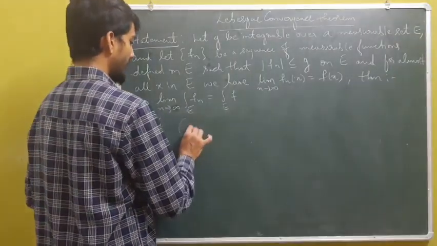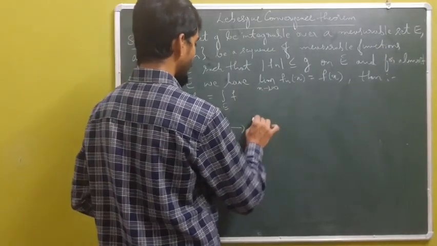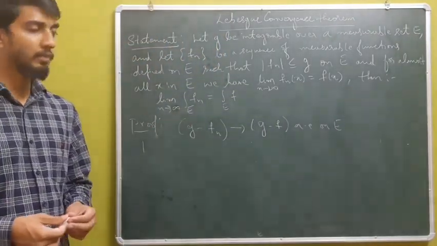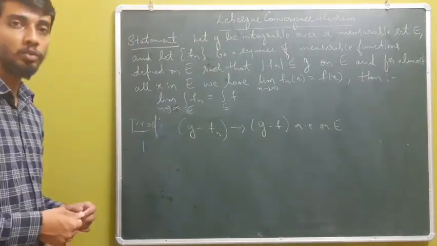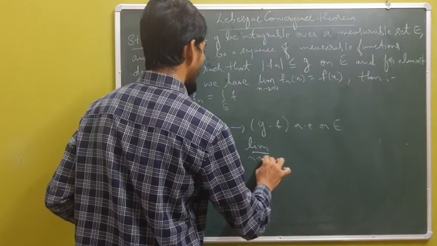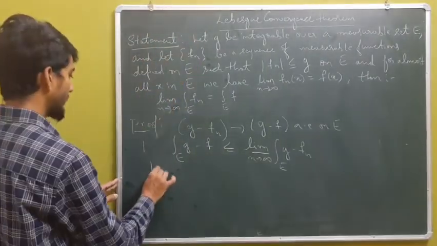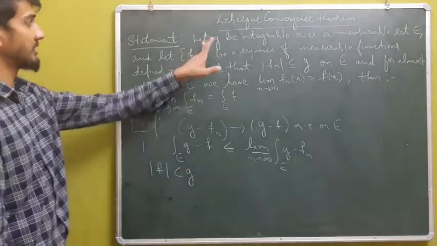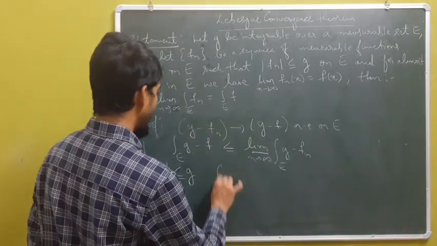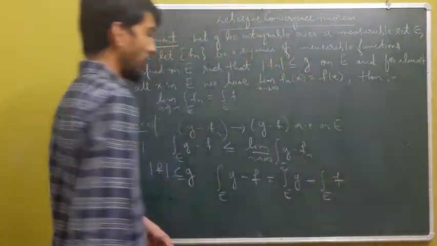Coming to the proof, if we consider the function g minus fn, clearly this is a non-negative measurable function which also converges to g minus f almost everywhere on E. So by Fatou's lemma we have the integral of g minus f over E less than or equal to the limit inferior of the integral of g minus fn over E. Also, given that fn is bounded by g, and since g is integrable over E, f is also integrable over E, and thus the integral of g minus f over E equals the integral of g minus the integral of f over E.